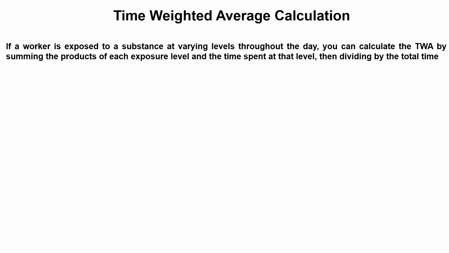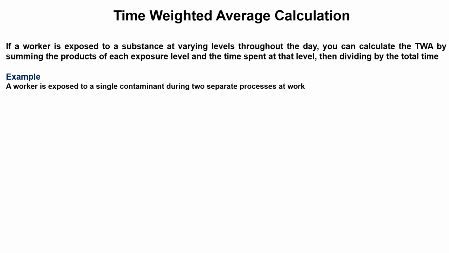So how do we calculate it? If a worker is exposed to a substance at a varying level throughout the day, you can calculate the time weighted average by summing the product of each exposure level and time spent at that level, then dividing by the total time. So let us see.